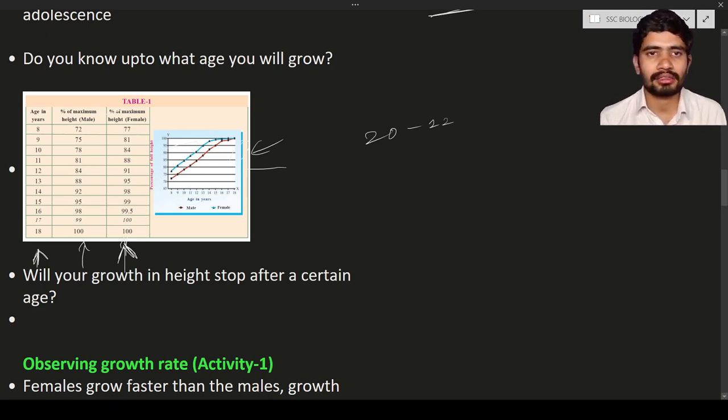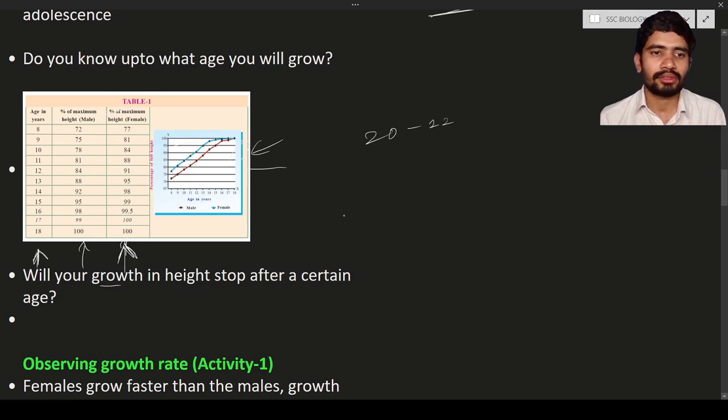You can understand that the growth of females is more than the growth of males during the adolescent stage. Okay, the females will show a little bit more growth than the males. And does your height stop growing after a certain period? Yes, certainly the growth of individuals is going to stop after a certain period.